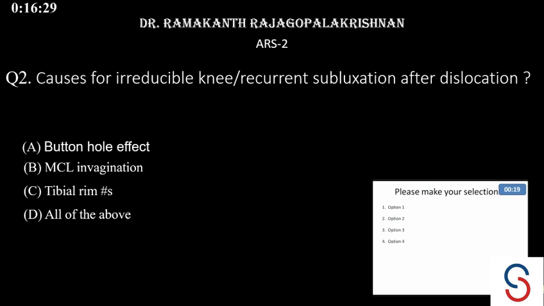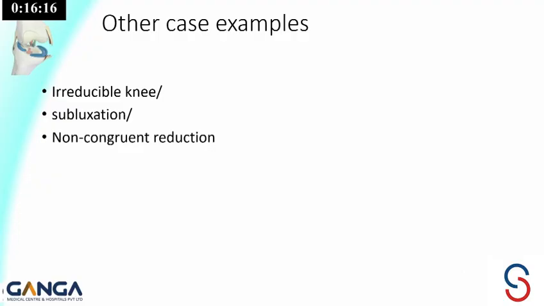We'll go for the ARS for this. So it is no doubt that it is all of the above. The buttonholing effect can cause the irreducible knee, the MCL invagination, or the rim fractures can cause it.